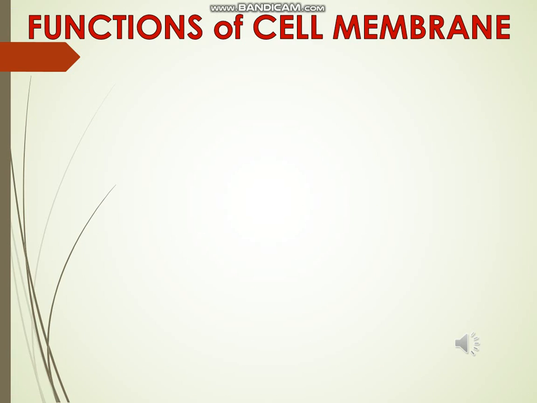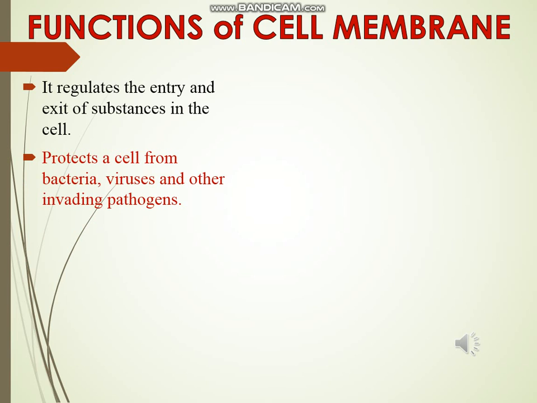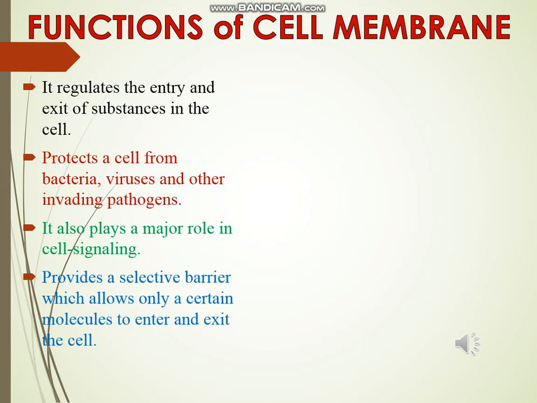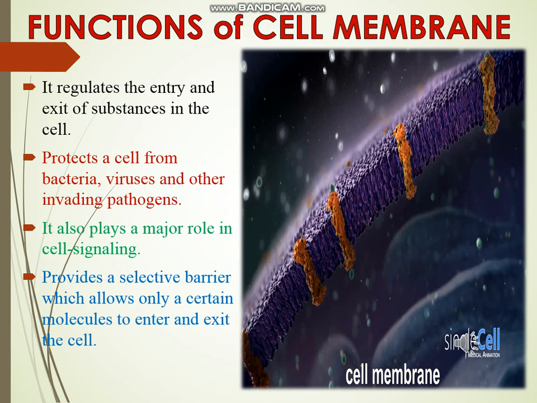Cell membrane performs special functions. It regulates the entry and exit of substances in the cell, and protects a cell from bacteria, viruses and other invading pathogens. It also plays a major role in cell signaling, and provides a selective barrier which allows only certain molecules to enter and exit the cell. These are some of the basic functions performed by the cell membrane.